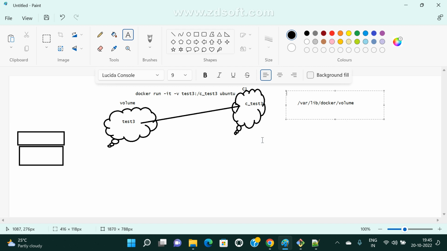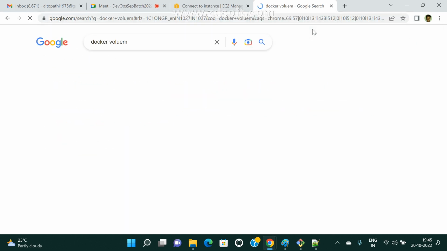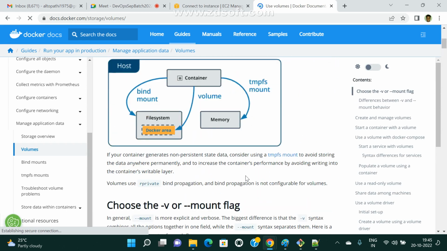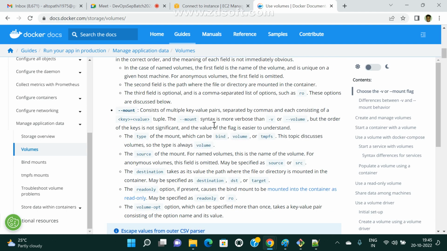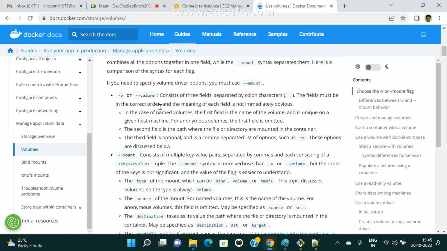There is one more volume. Already last class we discussed, right? If we come to Docker volumes, there is volume and bind volume. If we see Docker volume, this is the official document, we can understand here. Under volume, my data is saving. Even if I remove the Docker software in my machine, how do you maintain your data? In that case mostly we go for bind volume.